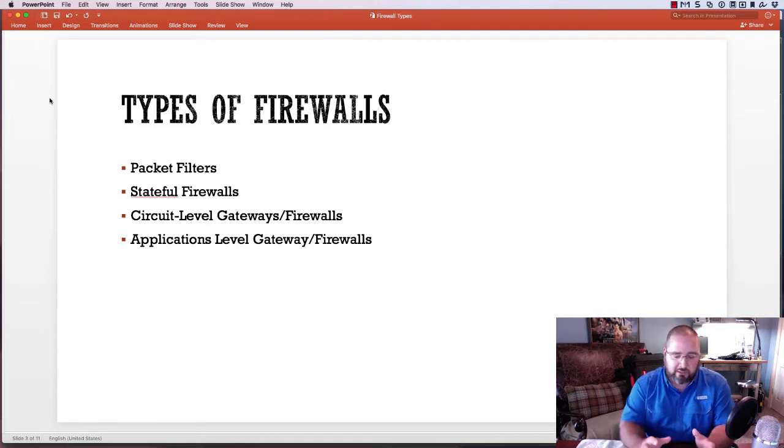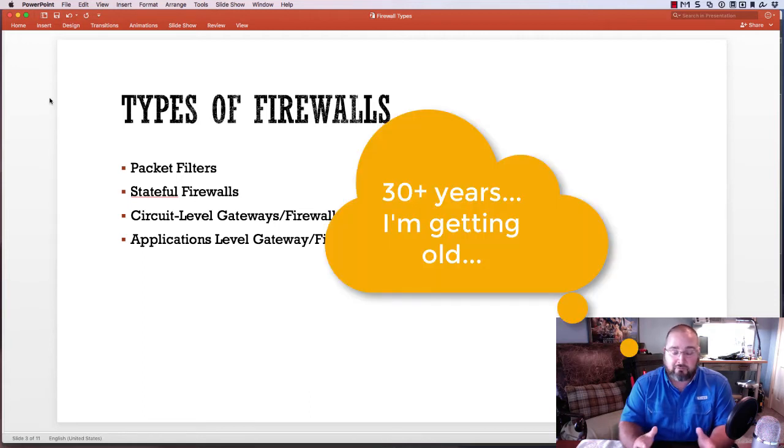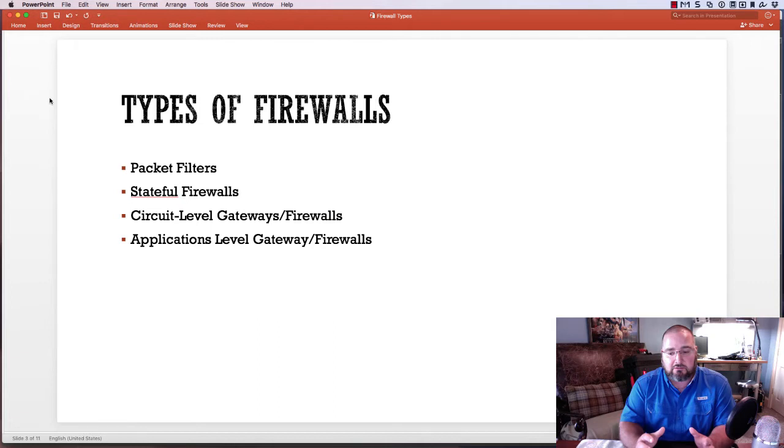The couple things you've got to keep in mind with this is that firewall technologies have evolved a lot over the past 20 some years, and rarely are you going to find just one type of quote unquote firewall within a device. I don't care whether it's an integrated component in a router, a standalone device, or a blade that goes into a switch, whatever it is. If it's got some sort of firewalling capacity, it's very common these days for firewalls to be able to do a lot of different things.